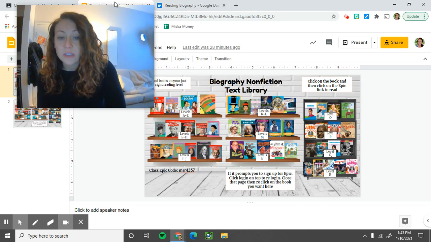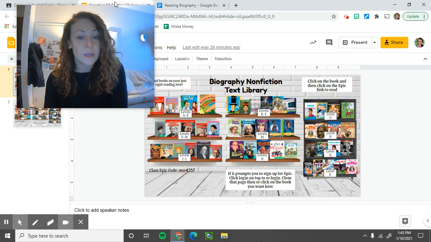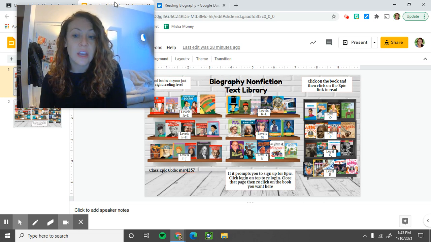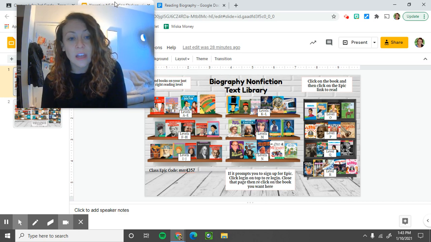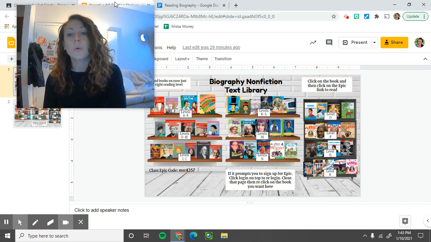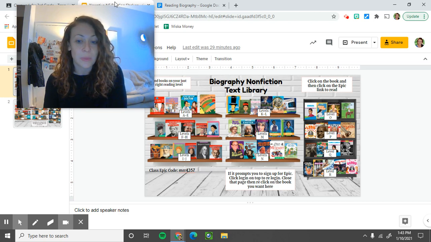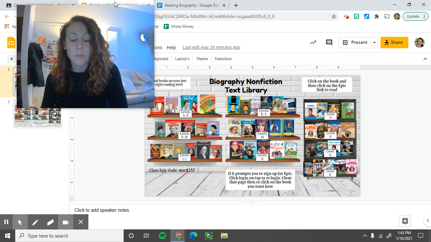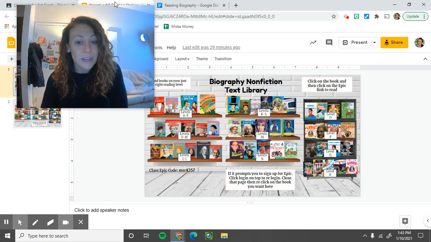Or if there's a certain person that you know you want to look for, just make sure, again, when you're searching, that you are reading a book that's on the levels that we have told you you are allowed to read from. If you're unsure of your level, just write a private comment on your lesson and we will remind you of your reading level.